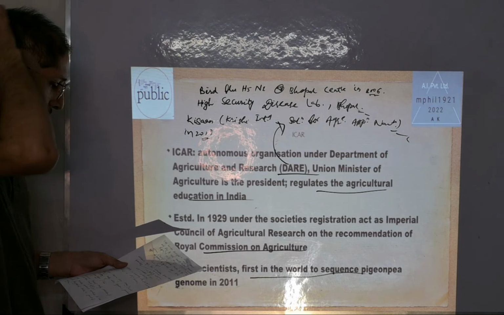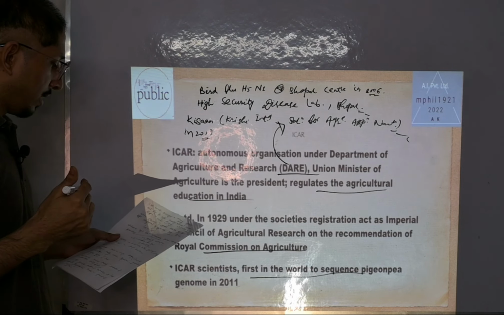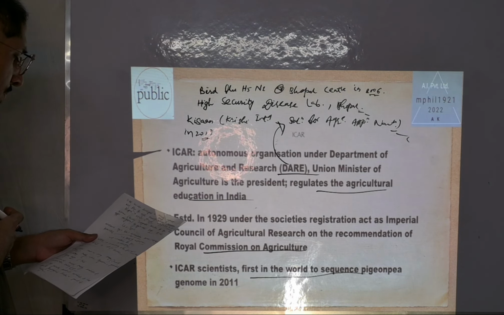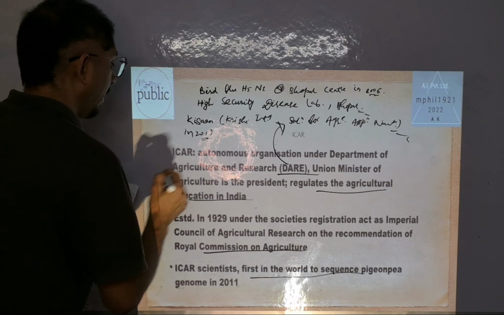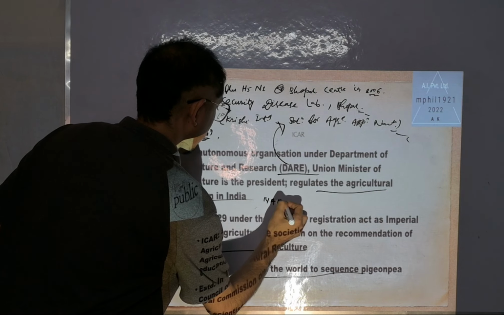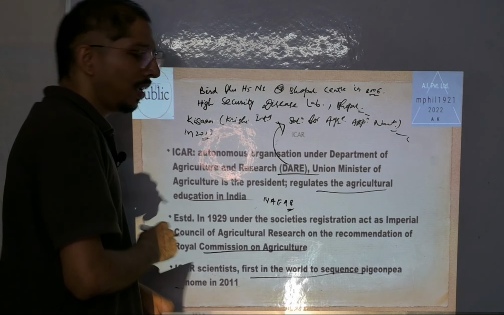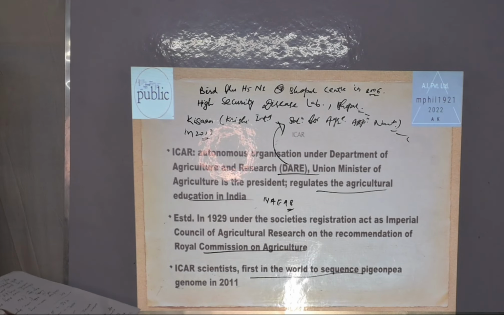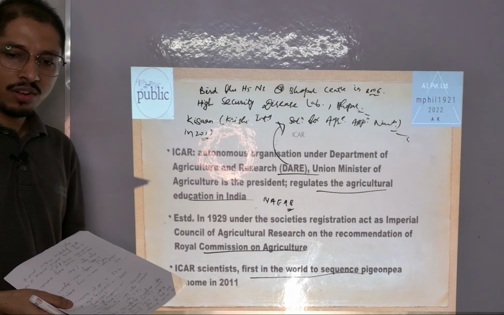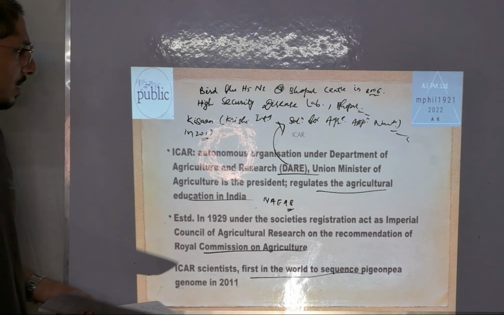ICAR, through its National Agriculture Education Accreditation Board, NAEAB, gives accreditation to agricultural institutes, universities and colleges. However, this is not mandatory; it is voluntary on the part of the institute. So this is about the Indian Council of Agricultural Research.